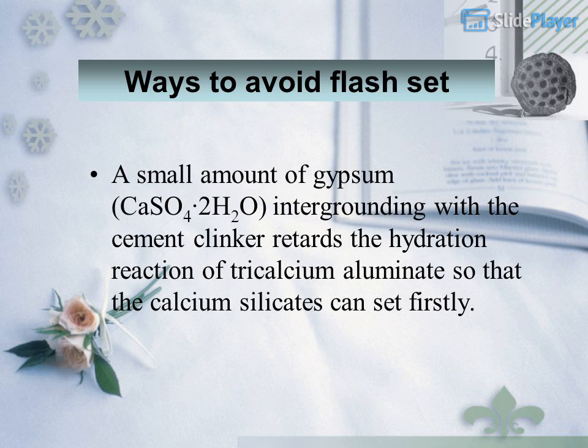Ways to avoid flash set. A small amount of gypsum, CaSO4·2H2O, intergrounding with the cement clinker retards the hydration reaction of tricalcium aluminate so that the calcium silicates can set firstly.